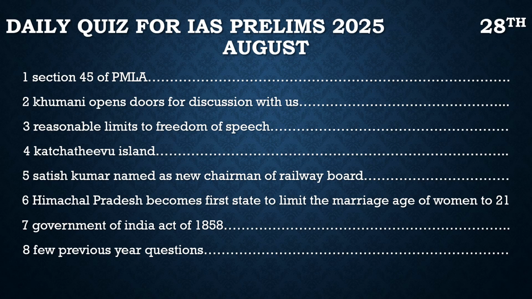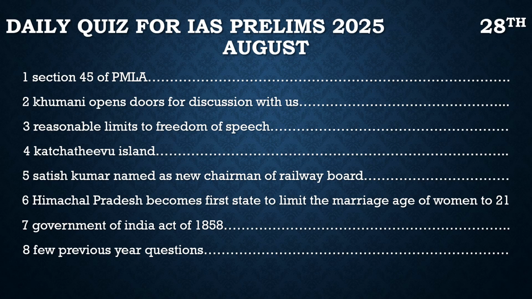We will discuss about it. Then we will discuss about Himachal Pradesh, as they became the first state to limit the marriage age of women to 21, as they increased the marriage age of women from 18 to 21. We will discuss about it.